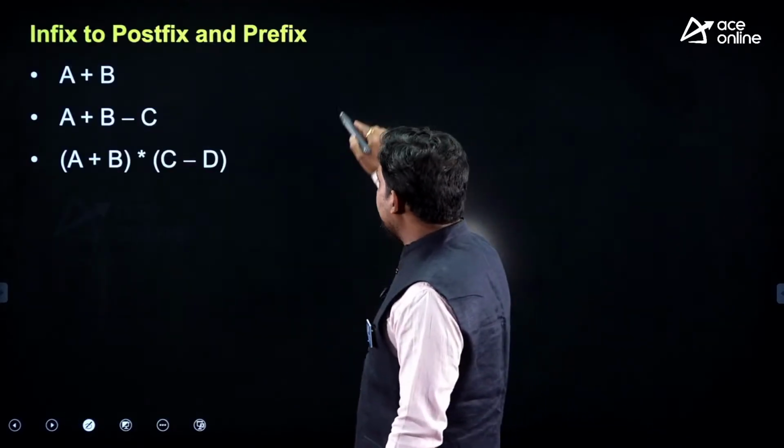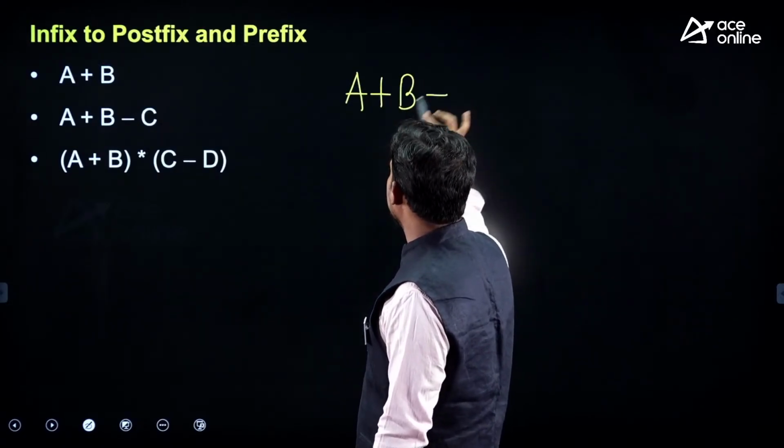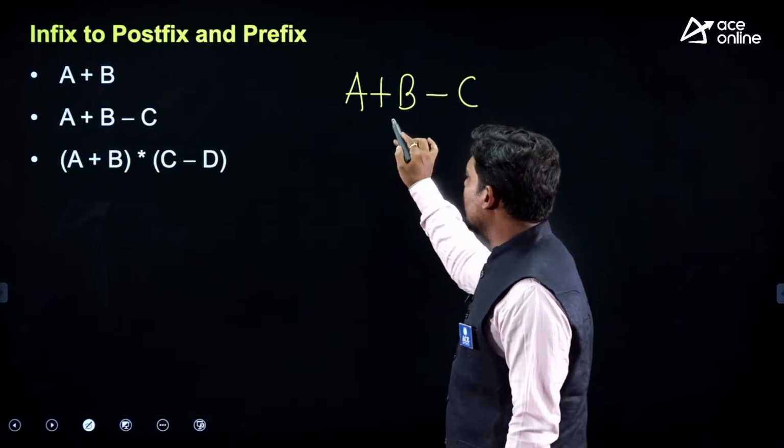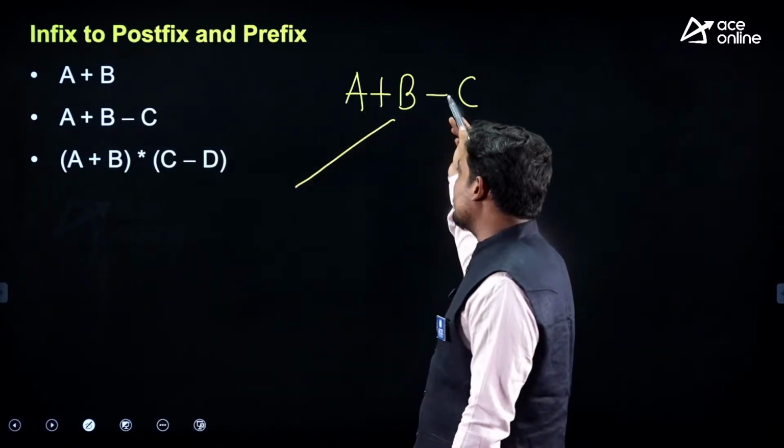So with this I can show you a small example of how to proceed. A plus B minus C. For prefix, it will go first left to right, plus, minus left to right.